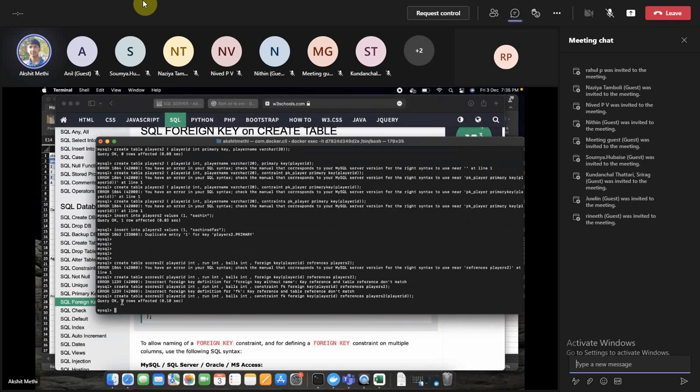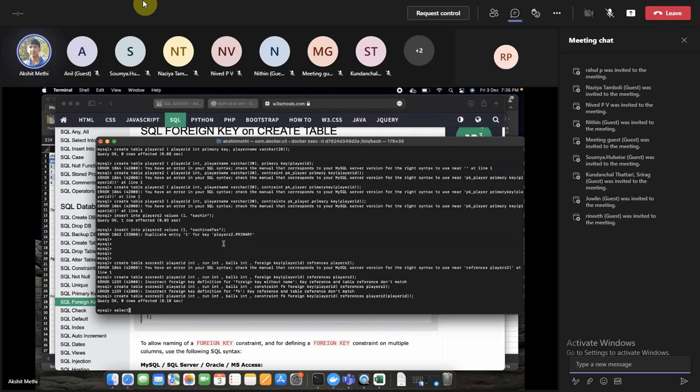So now we created a foreign key reference, where this particular player ID of this scores table references the player ID of my players table. So let's see what happens.